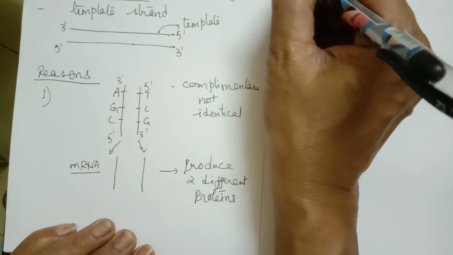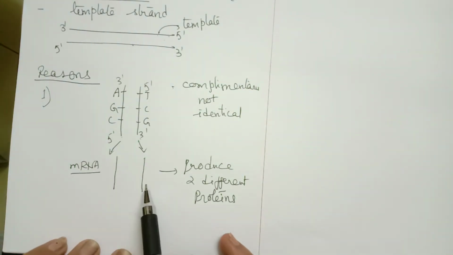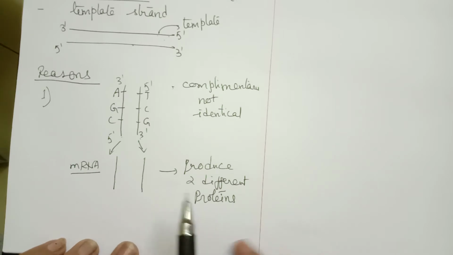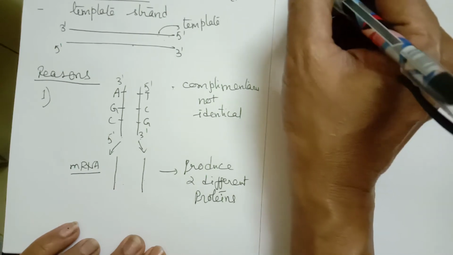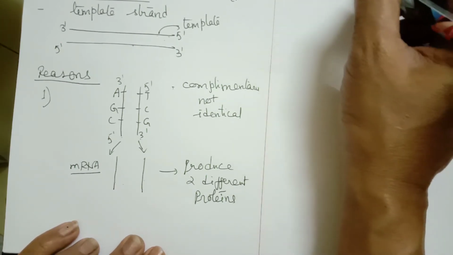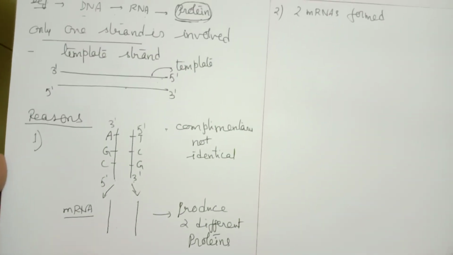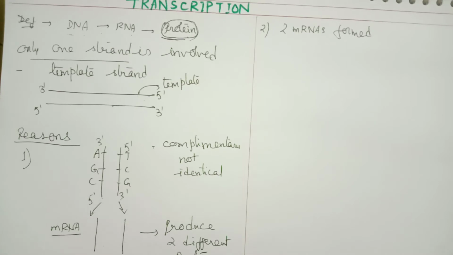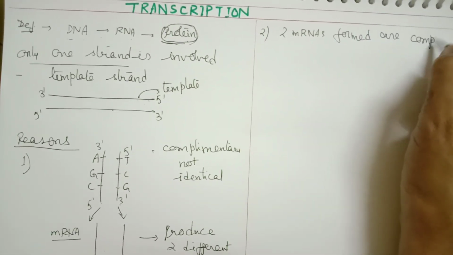Then the second reason why only one strand is involved. Suppose again both the mRNAs are formed. These two mRNAs formed are complementary to each other.